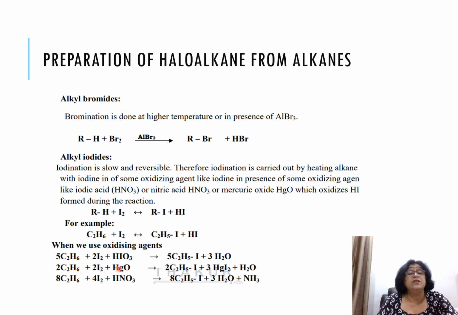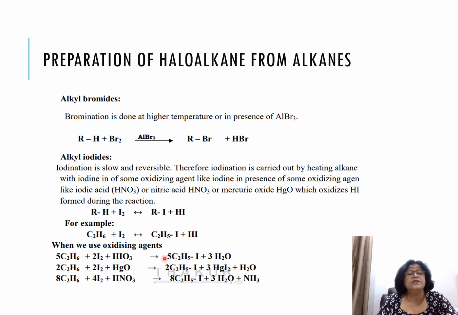So here you see ethane plus iodine, and HIO3 is added. Iodic acid is added, so ethyl iodide and water are formed. When this HIO3 is added, the reaction goes in the forward direction. This HIO3 combines with the HI formed on the product side, and the backward reaction is stopped.